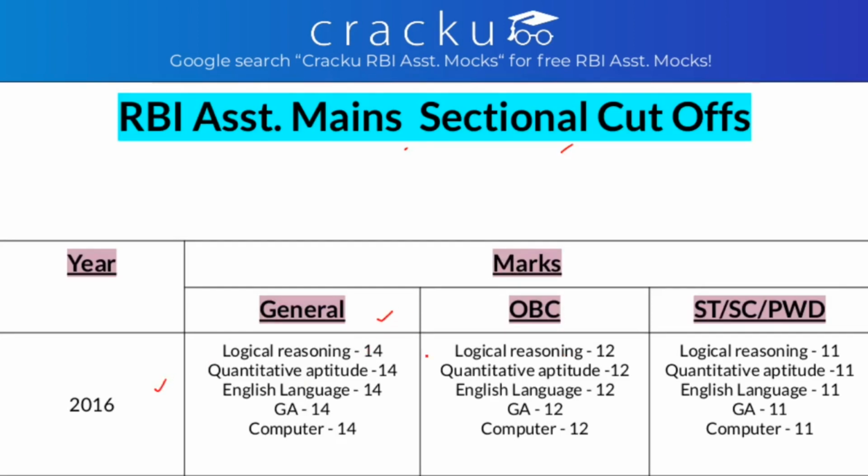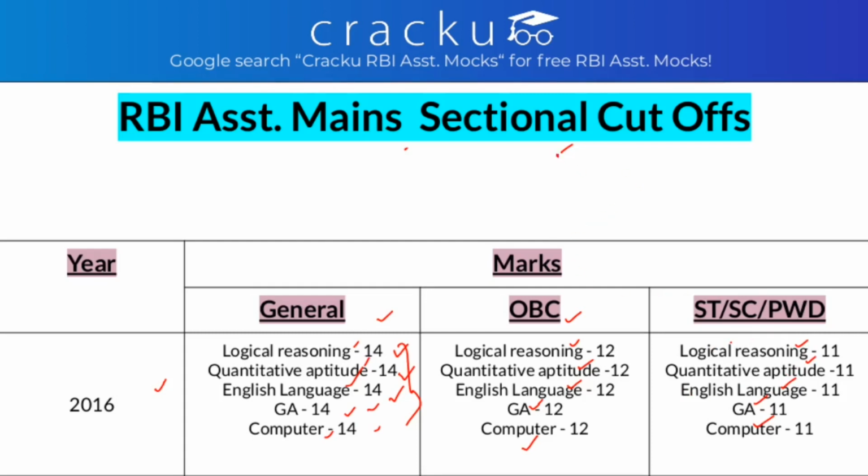For general, the sectional cutoff for all subjects was 14 for reasoning, 14 for quants, 14 for English, 14 for general awareness and 14 for computer. Similarly, for OBC it was 12 for reasoning, quants, English, general awareness and computer, and for SC, ST and PWD it was 11 for each.